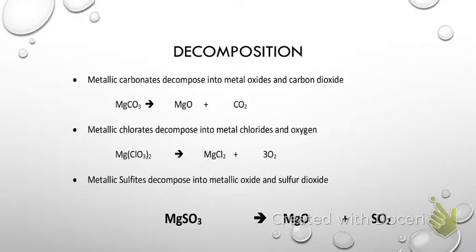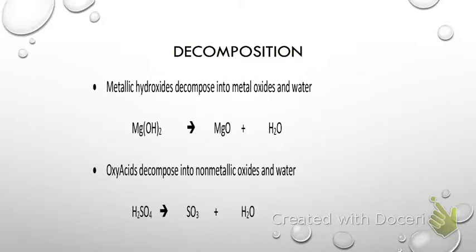Then we can have metal carbonates. They're decomposing into metal oxides and carbon dioxide. A while ago we said a metal oxide plus CO2 makes a metal carbonate. It makes sense that a metal carbonate breaks down into a metal oxide plus CO2. The only one that wasn't on your list for composition was these metal chlorates. Metal chlorates will break down into a metal chloride plus oxygen. And metallic hydroxide breaks down exactly opposite. Again, don't try to figure these out yourself. Use the list. It's there for a reason. I'm giving you all these things for a reason.